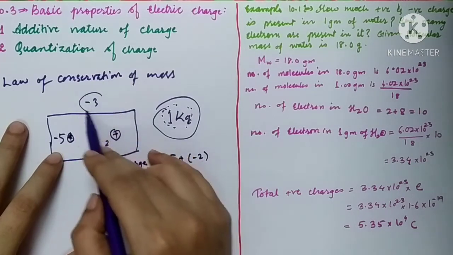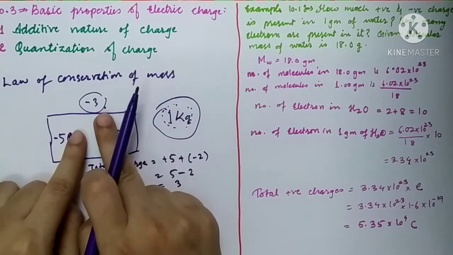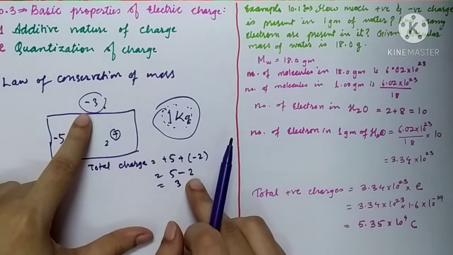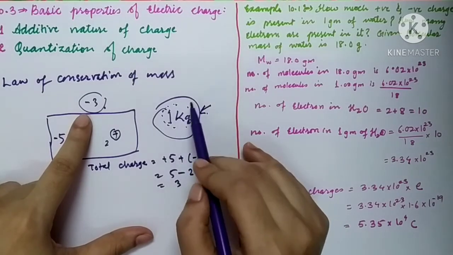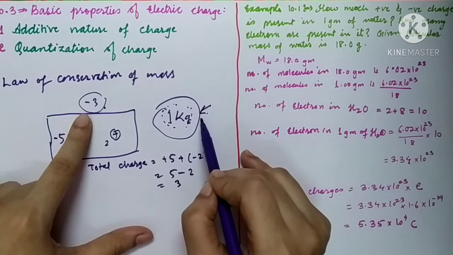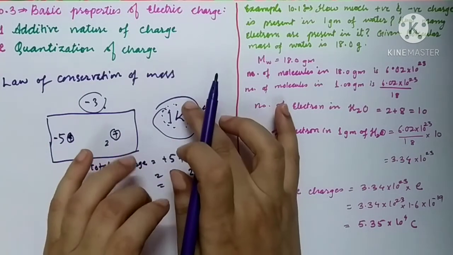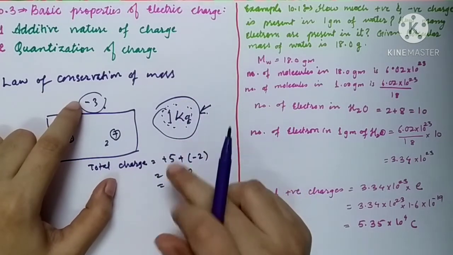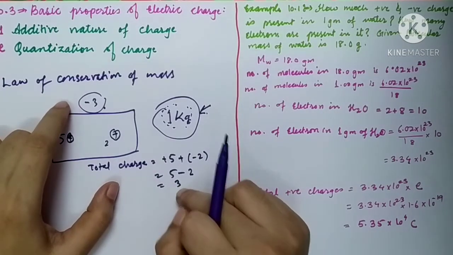So the total may be positive and it may be negative. But remember that in the case of mass, this additive nature is going to give rise only to a positive number, while in the case of charges, the total charge on an object may be positive, it may be negative.